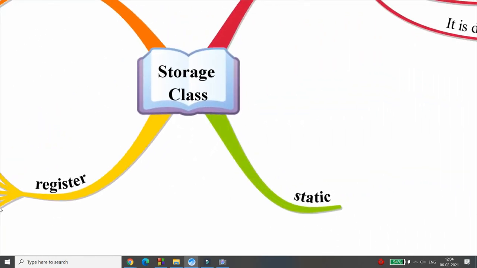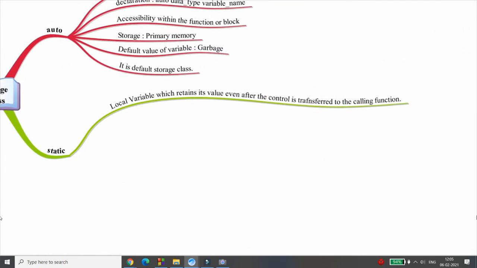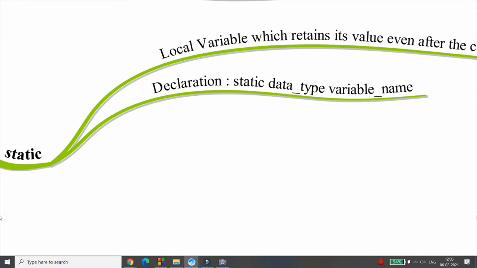And the wonderful storage class is known as static. Why do I say that it is wonderful? See, the static storage class will simply retain the value. A local variable which retains its value even after control is transferred to the calling function is known as static. Let me give you an example. But before this, I want to discuss how to declare it. Very simple: static, data type, and variable name.